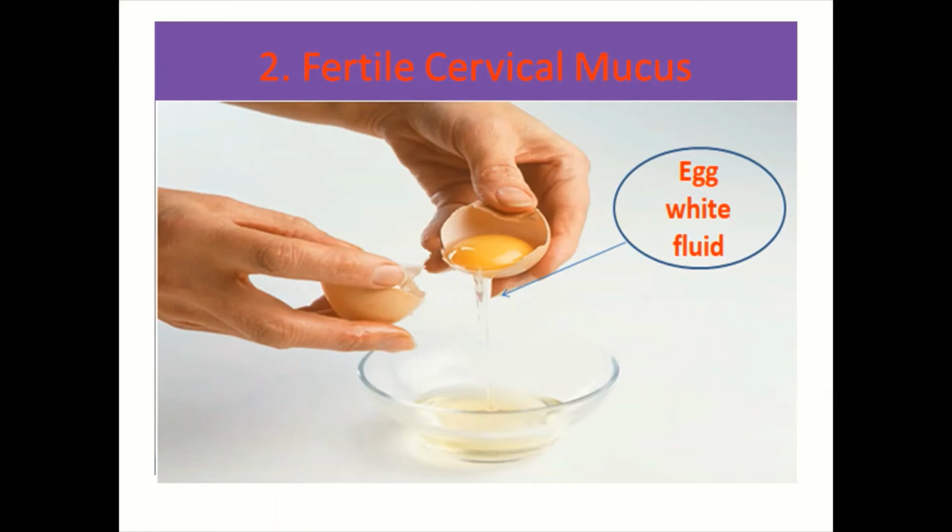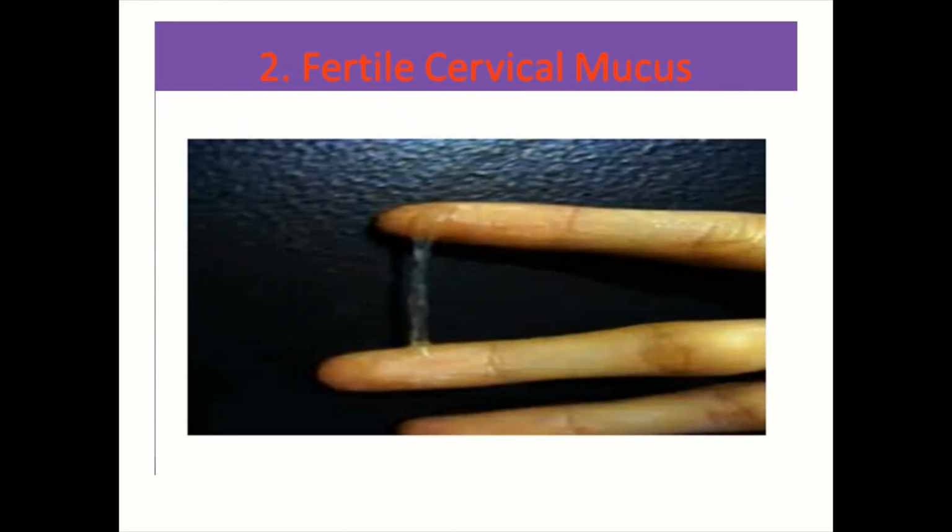And fluid secreted from the cervix can be checked by inserting an index finger into the cervix and taking the fluid out, and the fluid usually looks like the fluid of a broken egg, which is egg white fluid. So if she has increased fluid secretion from the cervix, this fluid is important for lubrication during sexual activity, and increases the chance of transporting sperm to the uterus and the fallopian tube.